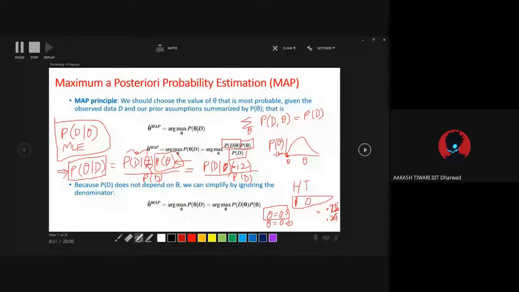So I said that in this universe, only two thetas are possible, 0.5 and 0.6. I have not told you with what probability theta 0.5 is possible, right? So there are two theta values possible, but I have not told you with what probability each theta is possible.